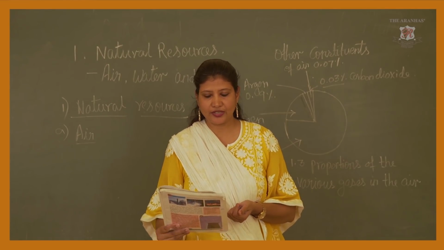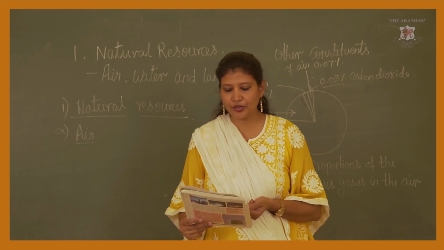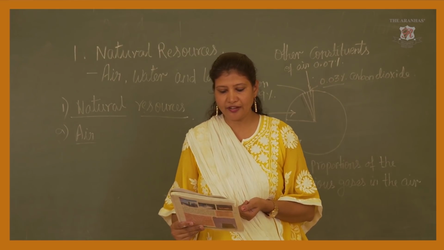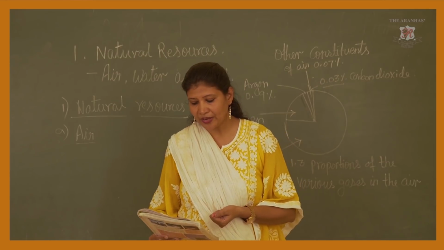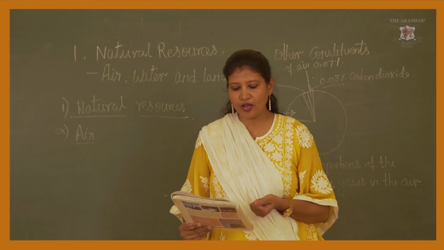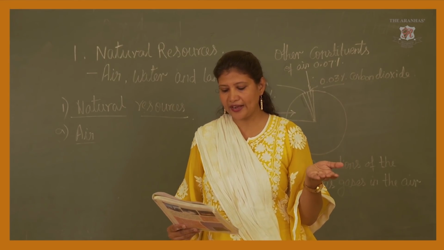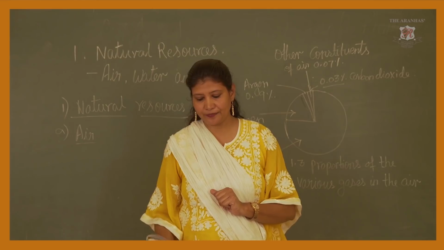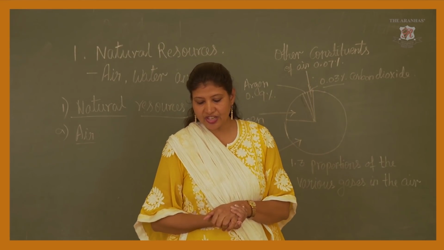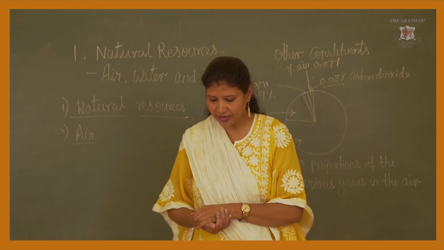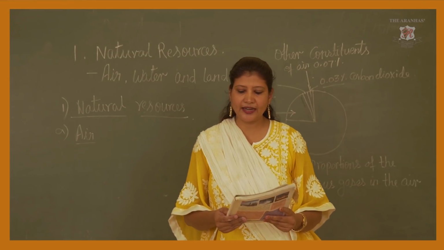Then carbon dioxide. Plants use it for producing their food, and it is used in fire extinguishers. With carbon dioxide they produce their food. You have seen in malls also there are big fire extinguishers. In that, which gas is that? Carbon dioxide. Okay. Now after that is argon, used in electric bulbs.